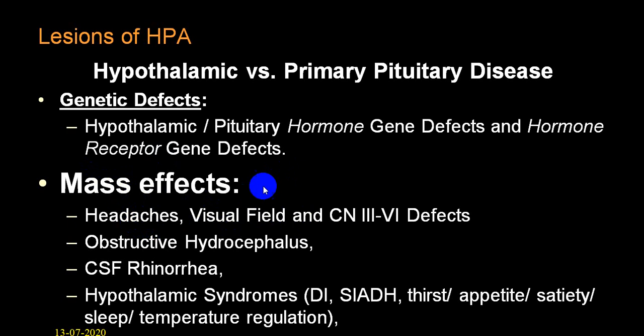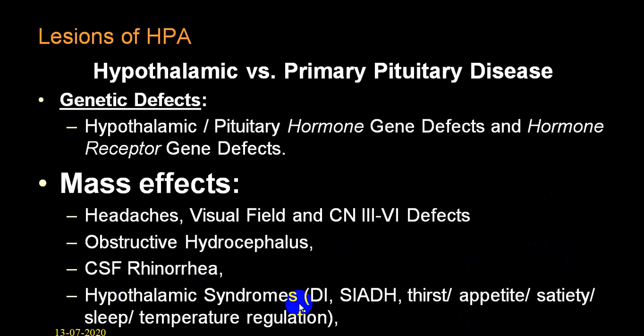Also, because of the pressure effect on the second cranial nerve at the level of the optic chiasma, it will produce bilateral temporal hemianopia, or it can also have pressure effects on the cavernous sinus, and in the cavernous sinus you have the third cranial nerve and the sixth cranial nerve, which can be compressed. You can have a third and sixth cranial nerve palsy. It can also produce obstructive hydrocephalus. It can also produce CSF rhinorrhea.